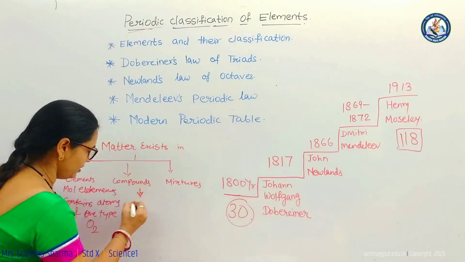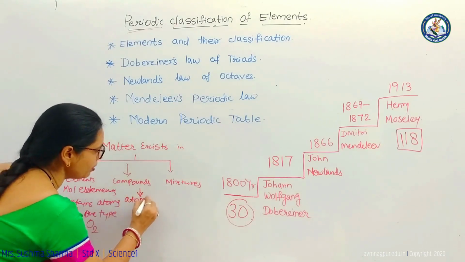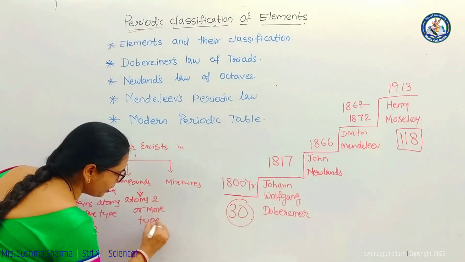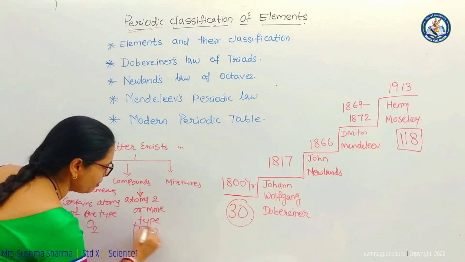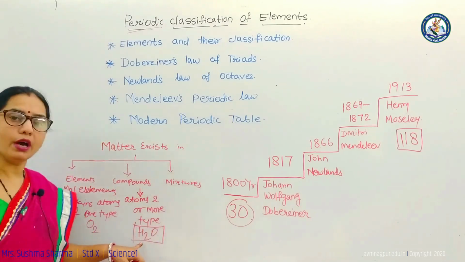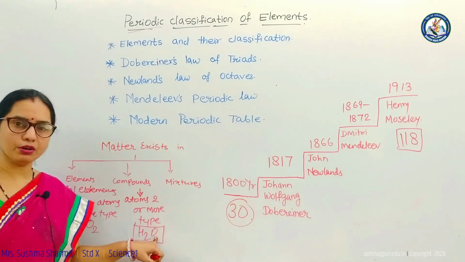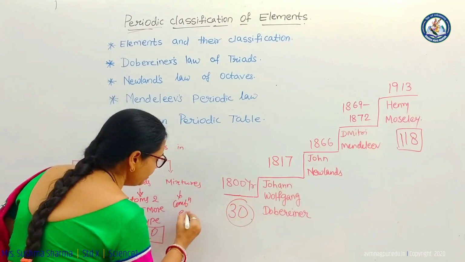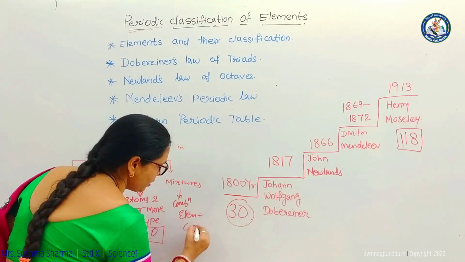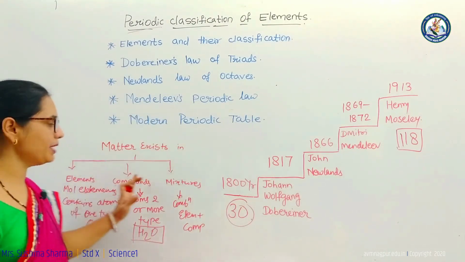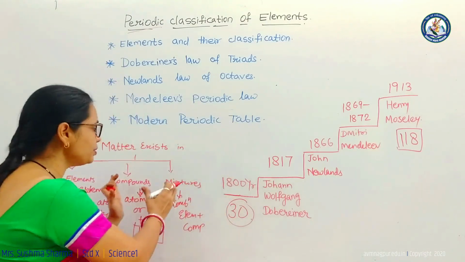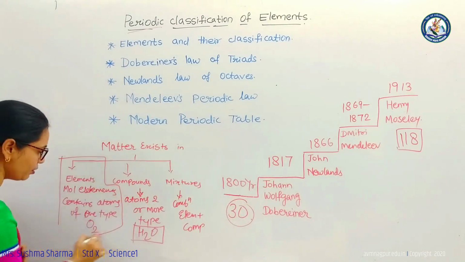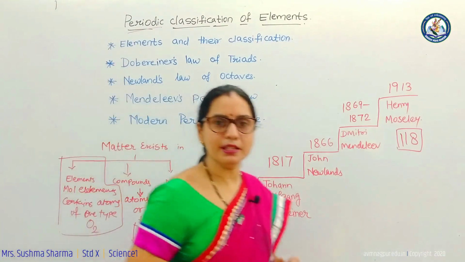Similarly, compounds have atoms of 2 or more types. For example, a water molecule is formed with 2 atoms of hydrogen and 1 atom of oxygen, and mixtures are nothing but a combination of elements and compounds. So matter exists in elements, compounds and mixtures, but compounds and mixtures come afterwards. The first one is elements, and we are going to study these elements in this chapter.